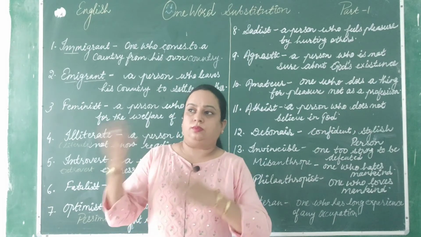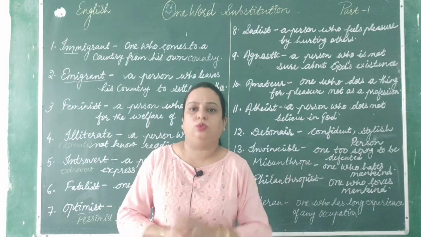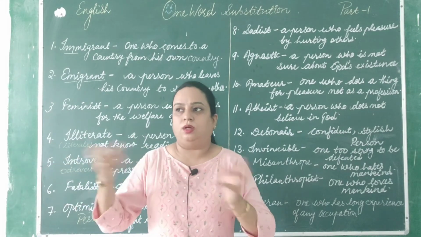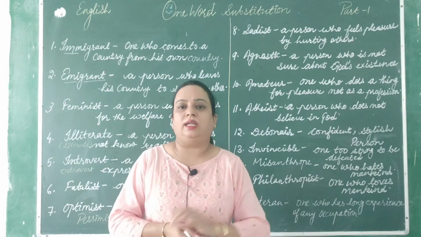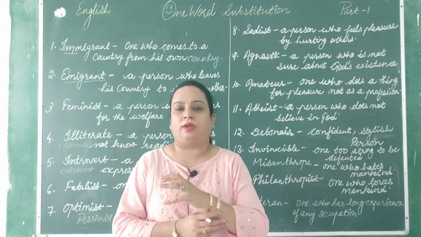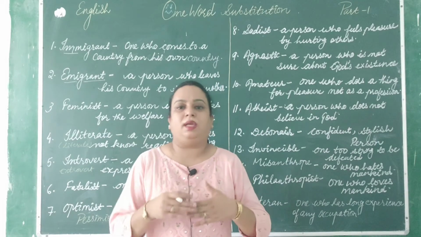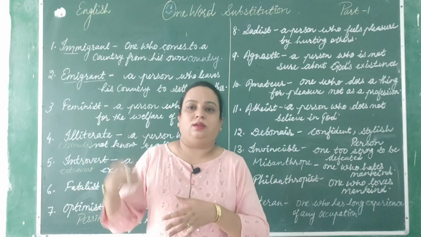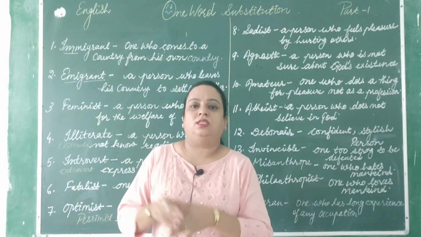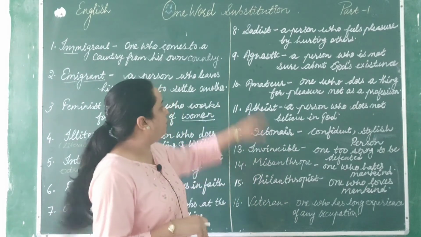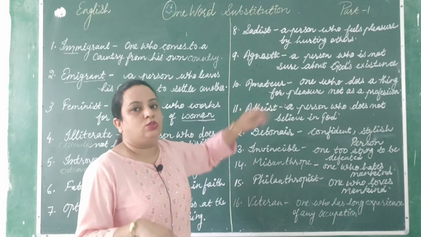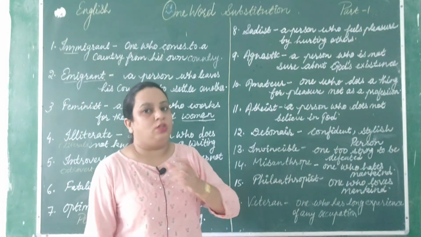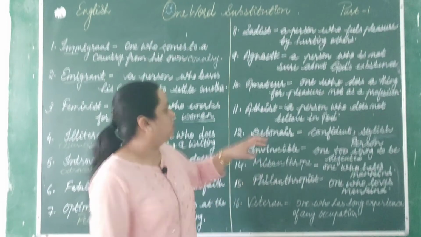Okay, suppose मैं टीचिंग के अलावा कुछ और अगर काम कर रही हूँ तो दैट इज़ नॉट माई प्रोफेशन. माई प्रोफेशन इज़ टीचिंग. लाइक इफ़ आई एम डूइंग सम कुकिंग और समथिंग लाइक दैट, सो दैट इज़ नॉट माई एग्जैक्ट profession, right? Means as a female, it is my duty to do this cooking and all that. But if I'm doing that for pleasure only, so that is known as amateur. Okay, professionally if I am not doing anything, so that is amateur. One who does a thing for the pleasure, not for a profession, that's called amateur.